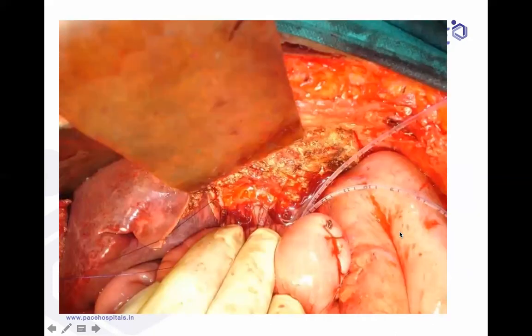The only problem when you do right hepaticojejunostomies, which we were discussing previously, is, see here in this patient, how many ducts we have? We have 1, 2, 3, 4, 5, 6. So you might get multiple. The higher you go for a margin, the biliary reconstruction becomes extremely complex. In this patient, we did the hepaticojejunostomy. Luckily, all these are contained within the cystic plate, so it's not technically extremely challenging. But as you go more on the right side, you get more multiple bile ducts here.